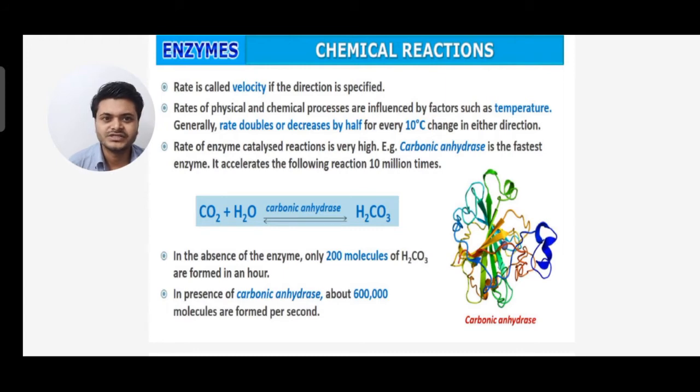In the presence of carbonic anhydrase, about 6 lakh molecules are formed per second. So in absence of the enzyme, 200 molecules are formed, whereas in presence of the enzyme, 6 lakh molecules are formed per second. So you can see the difference. These are the functions of enzymes. It means they enhance the rate of reaction.